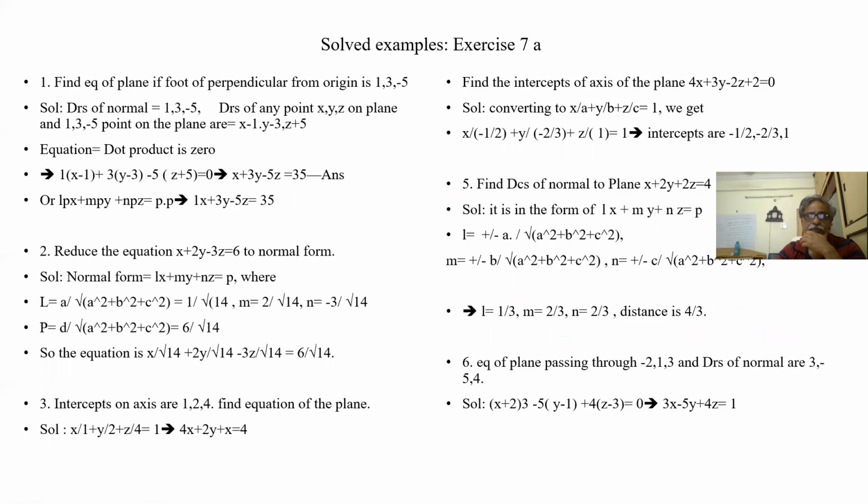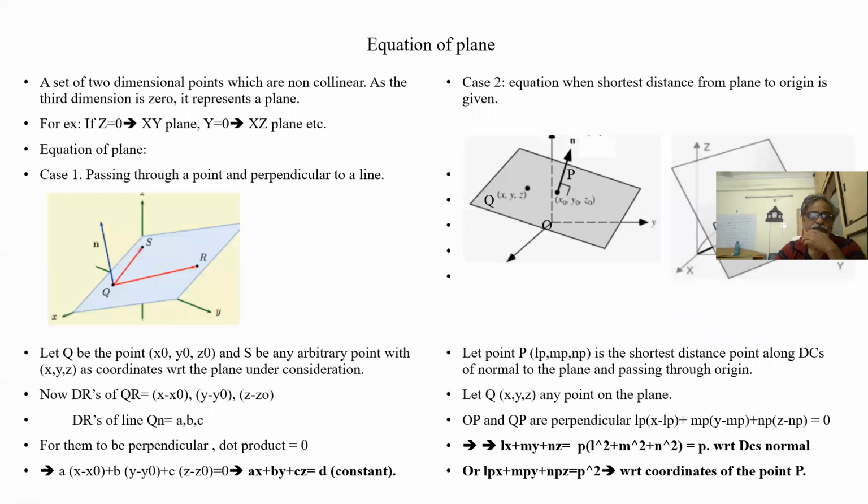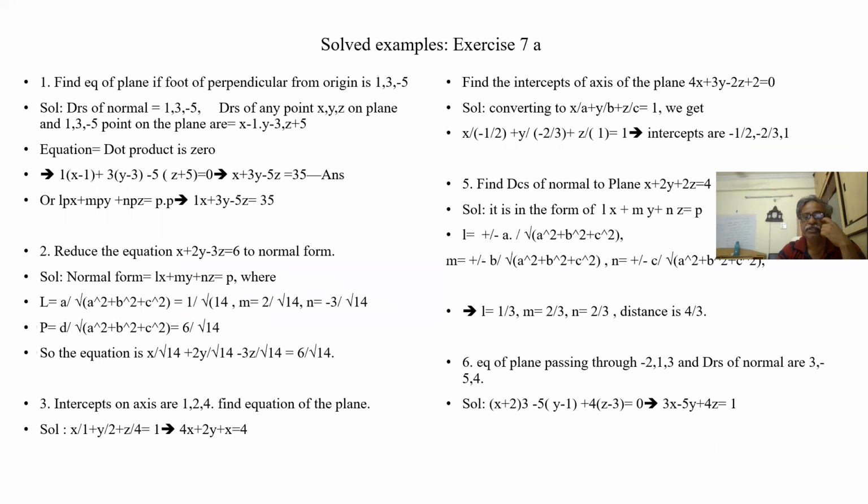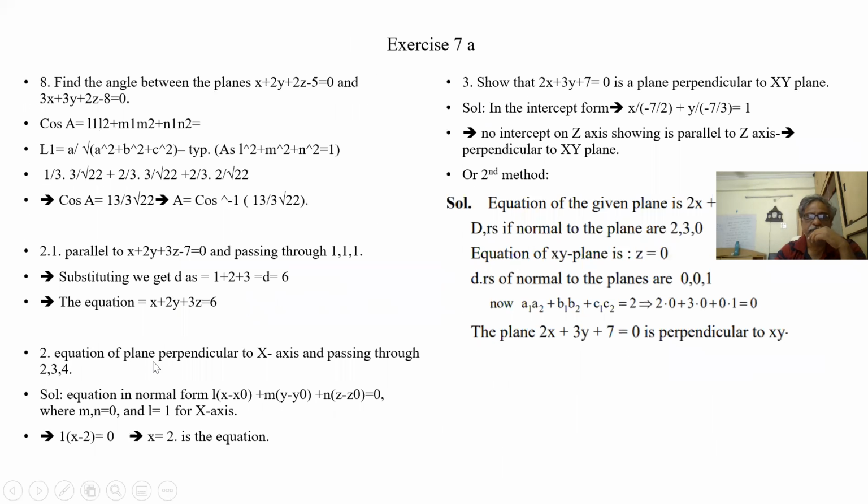So what is x equal to 2? You put x here, from here it is 2. You get a vertical plane. So x is not varying throughout the infinite plane. Only y and z are varying, but x is fixed at 2. Similarly, if it is perpendicular to y-axis, then y is equal to 3. If it is perpendicular to z-axis, then z is equal to 4. Simple. So we have used the DCs of the axis.